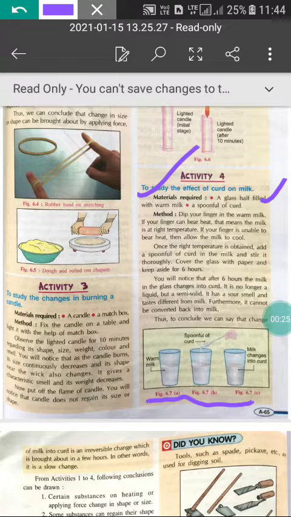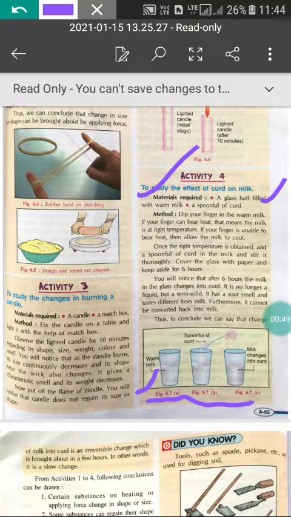First, what you will do, dip your finger in the warm milk. In the first case, this is the warm milk and you can dip your finger here. If your finger can bear the heat, it means the milk is at the right temperature. If your finger is unable to bear the heat, then allow the milk to cool, because if the temperature is too high, then it is not good.